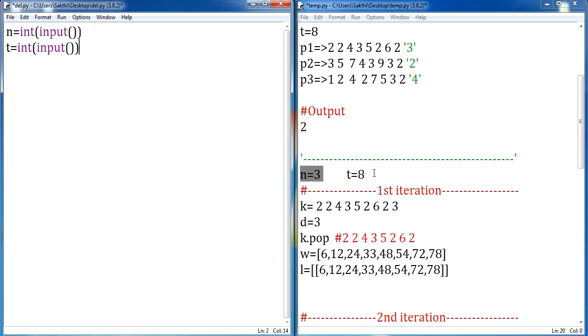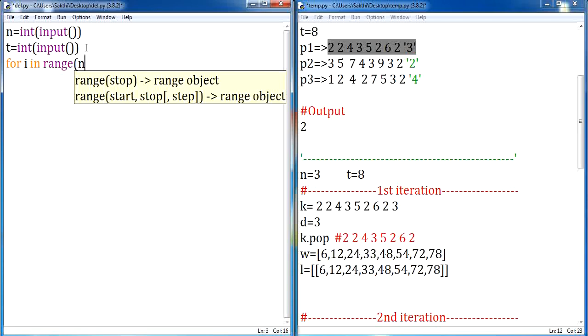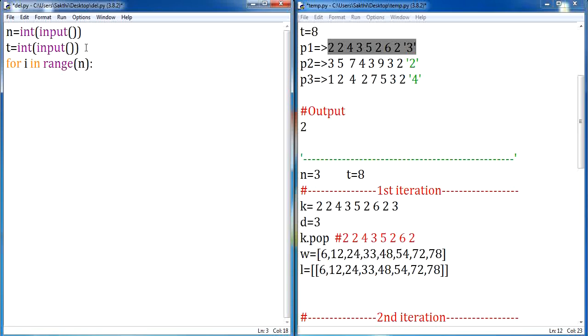Now I am supposed to accept the participant values from the user, and these values are separated by spaces. So let us use map and accept the input values. We are going to accept input for more than one participant, so we are supposed to iterate using an iterator. Let me use a for loop: for i in range, we are supposed to accept input of n participants, so let me give n as my range value. Let us accept the input values by using map in such a way.